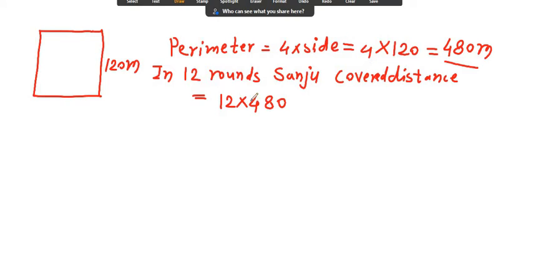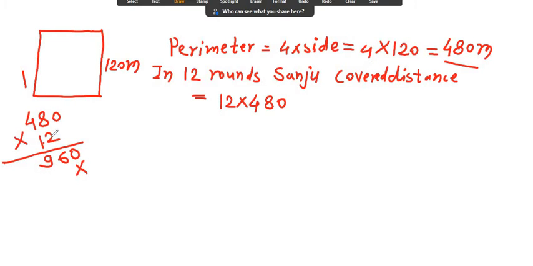In 12 rounds 12 multiplied by 480, I multiply this 480 by 12. The first 0 we keep as it is, remove that 0. Now see 12 times 8, very easy, 2 0s are 0, 2 8s are 16, 1 carry, 2 4s are 8 plus 1 is 9, that is 960.